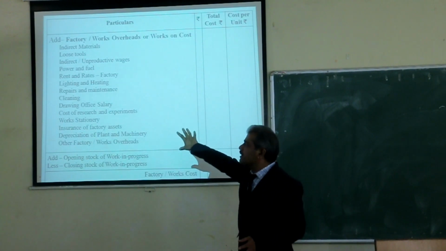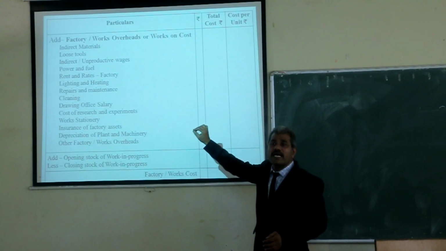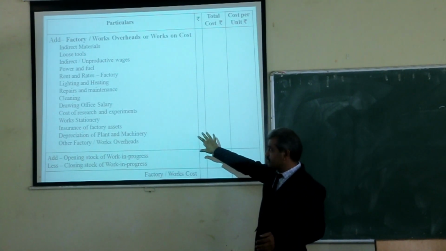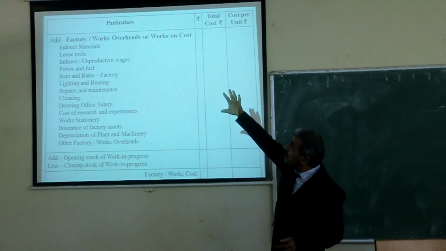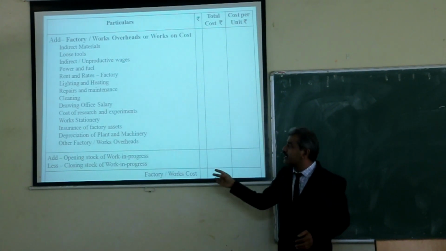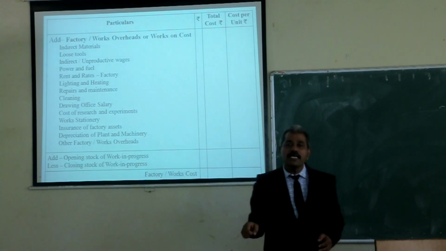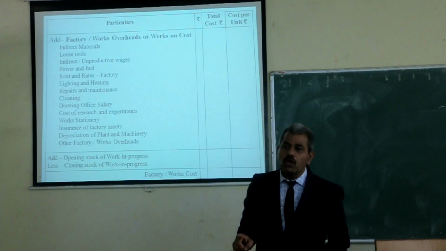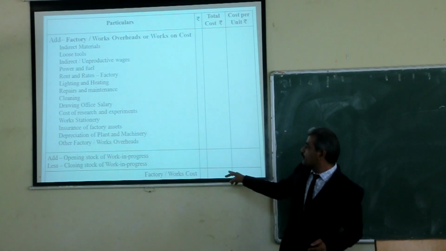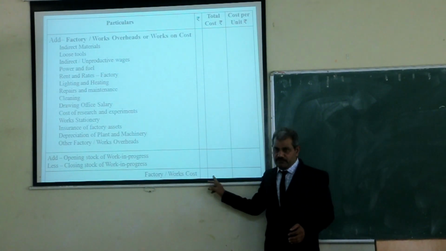These are examples; this is not an exclusive list. In all these expenses, you have to add the opening stock of work in progress and deduct the closing stock of work in progress. You will get the factory cost.